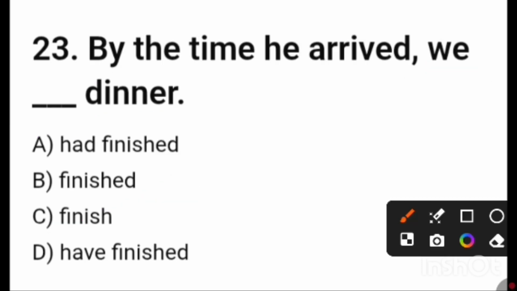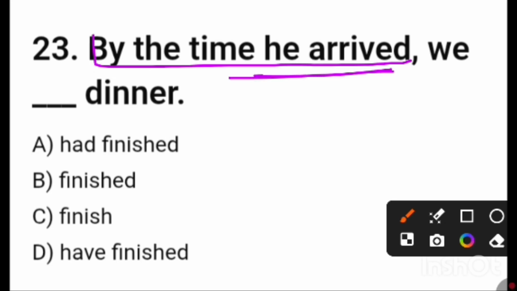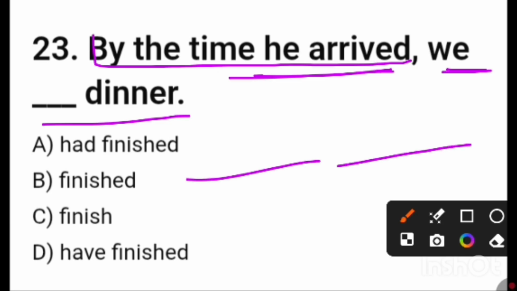By the time he arrived, we, blank space, dinner. Friends, by the time he arrived, this is the time. You can see it is a time clause, and you can see here it is the past form. So two actions are there. Here you can see it is by the time he arrived.